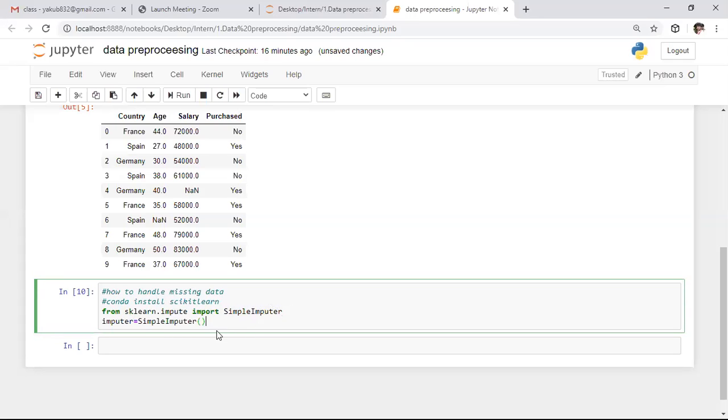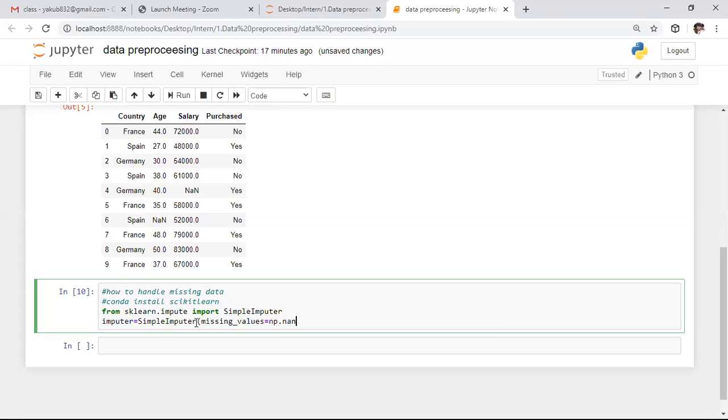Here we need to handle the missing data. So in this SimpleImputer object, I want to specify the missing values. We need to specify this in brackets. So here, missing_values equals np.nan. NaN stands for not a number.